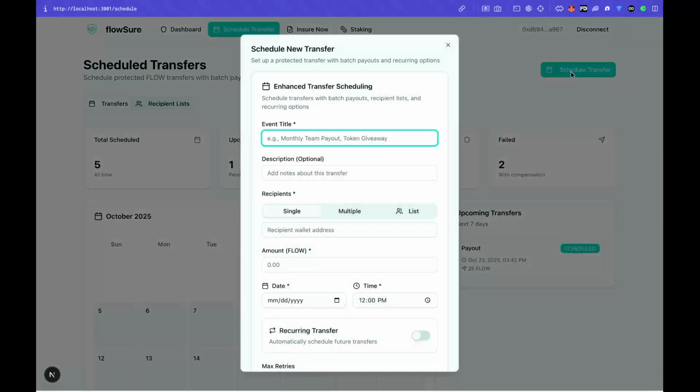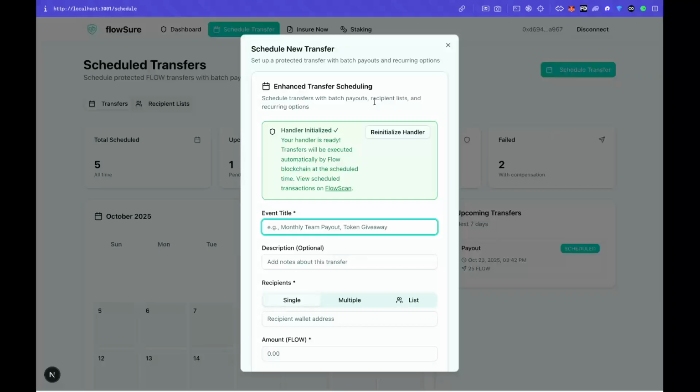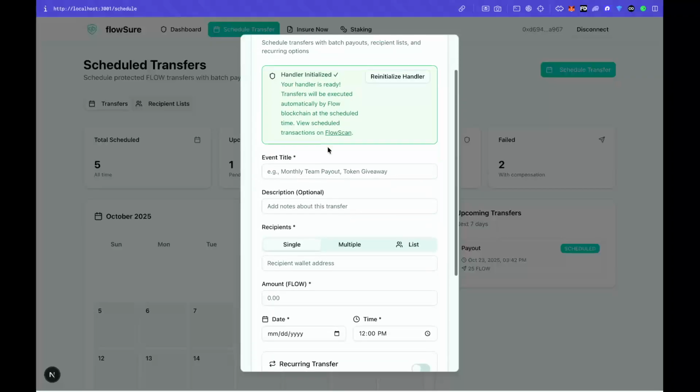And scheduling a transfer is as simple as possible. You just need to initialize a handler. Since my wallet is already initialized, I don't need to do it again. As simple as creating a Google Calendar event, we can create an event similar to that.